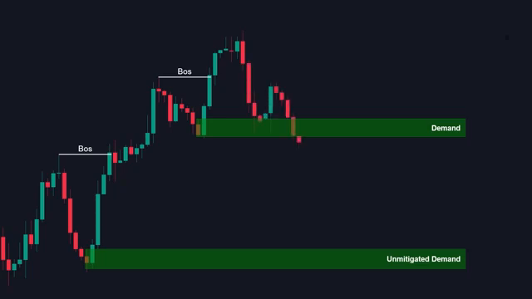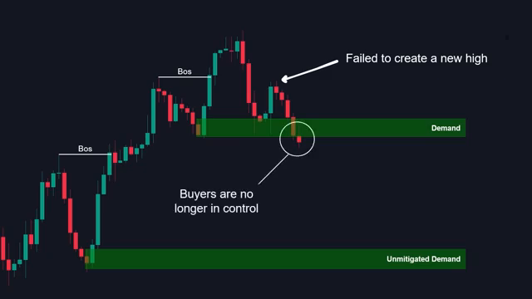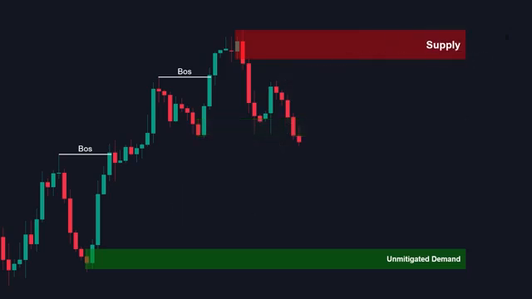Now we can see that the market has tested the demand level and failed to create a new higher high due to a lack of buyers' strength. After breaking below the low point, we can conclude that the buyers are no longer in control and we might witness a reversal. If we consider this point as the start of the impulsive move that caused the market structure shift, here would be our supply area.